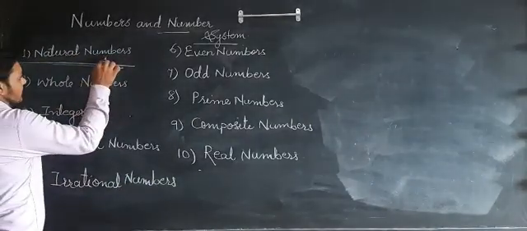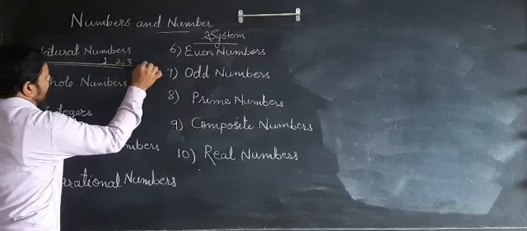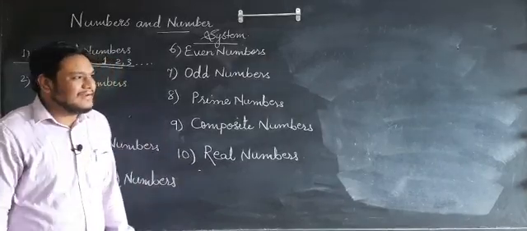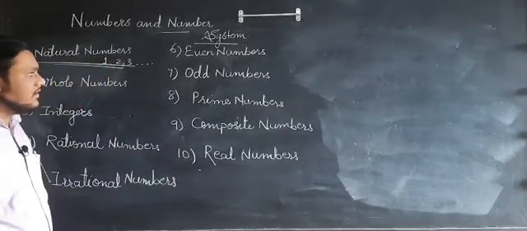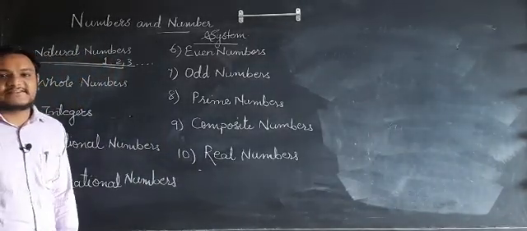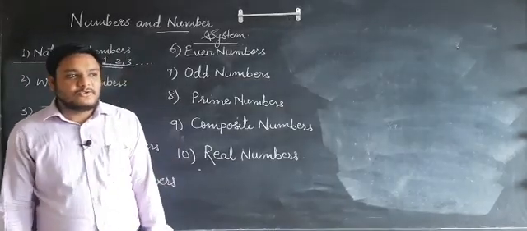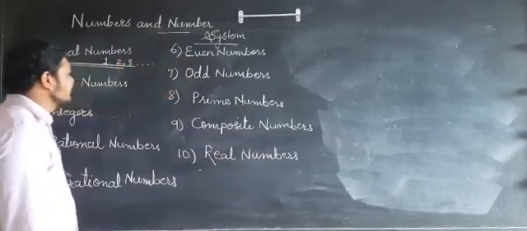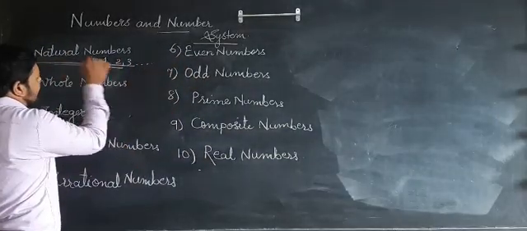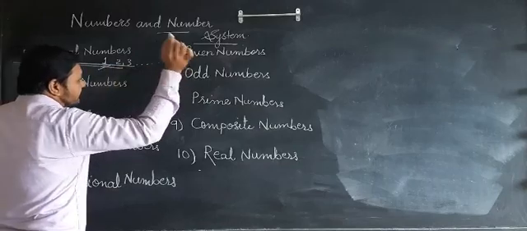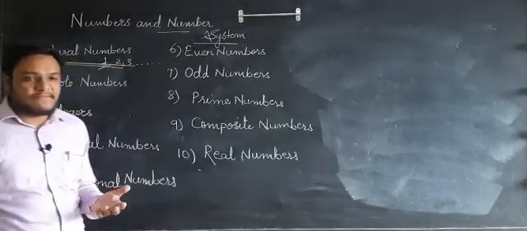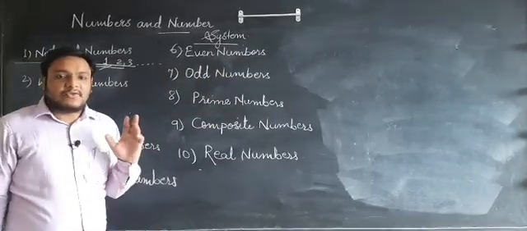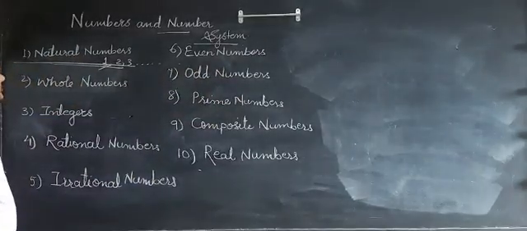It starts from 1, 2, 3 and so on. And we know that there are unlimited objects in this world. If you look at the stars in the sky, they are unlimited. So you need unlimited numbers for counting them. So natural numbers start from 1 and go to infinity. The natural numbers are a set of infinite numbers, so you can take any number from that system. So these are natural numbers.